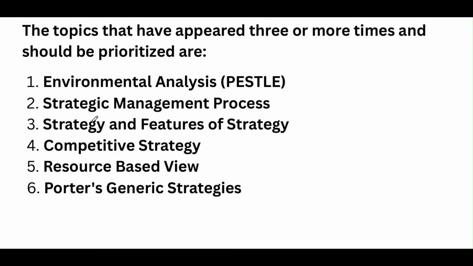The most important topics that have appeared three or more times and should be prioritized are environmental analysis. This is very important, in which you should answer PESTLE. While expanding this PESTLE term, P stands for, E stands for, you have to expand it and write examples for each of them. Then, what is strategic management? Strategy and features of strategy. Like I said, there are different types of strategy.